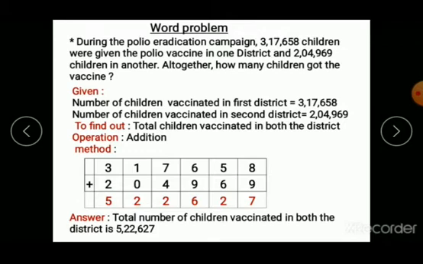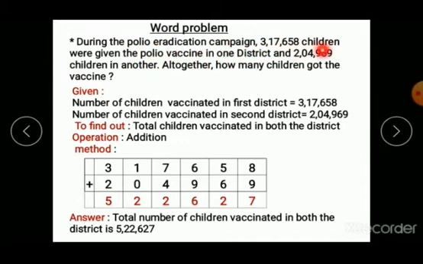So, the first question is, during the polio eradication campaign, 3,17,658 children were given the polio vaccine in one district. See the sentence.